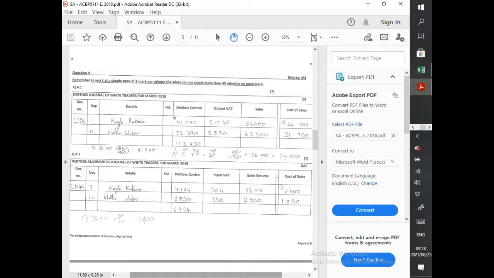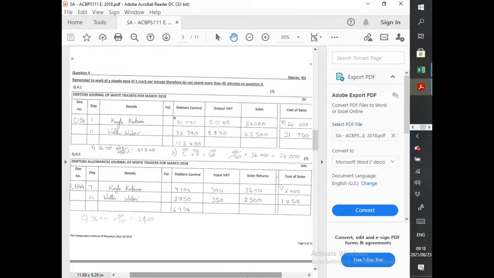Okay, and was given a settlement discount of 1,710. Settlement discount by EP. Okay, so this is going to affect your CRJ for the money that has been received, and also the GJ in terms of the discount. Okay, Walter has been declared insolvent. His account of 69,554 needs to be written off.